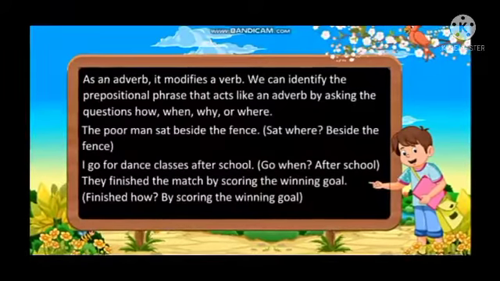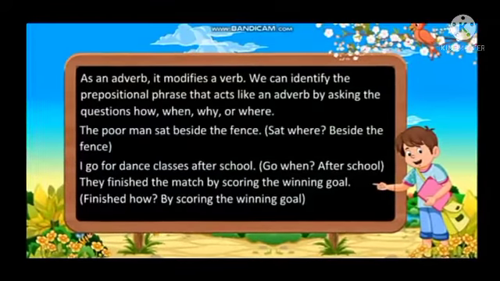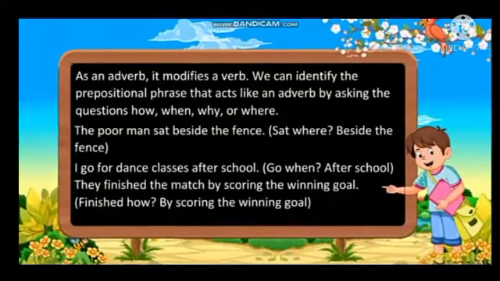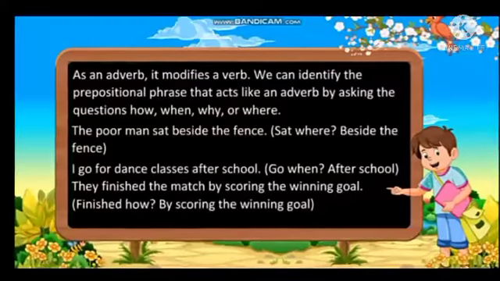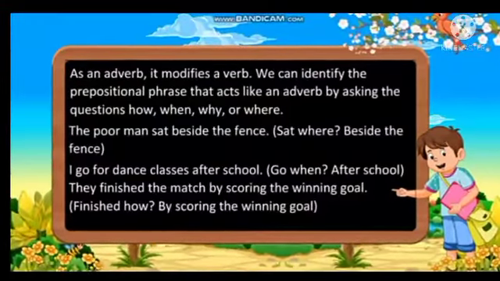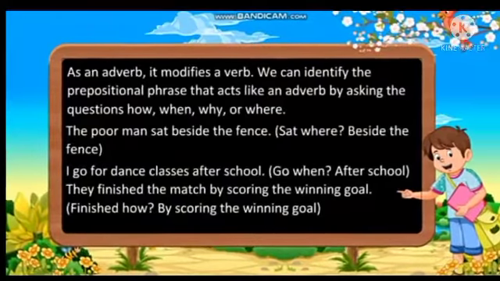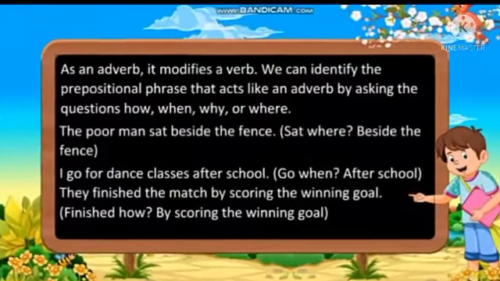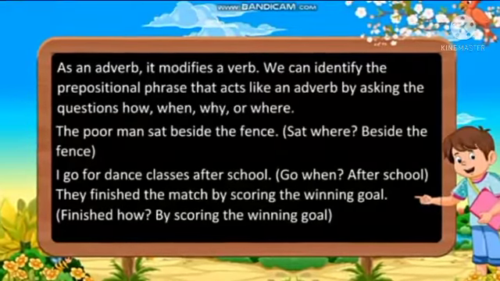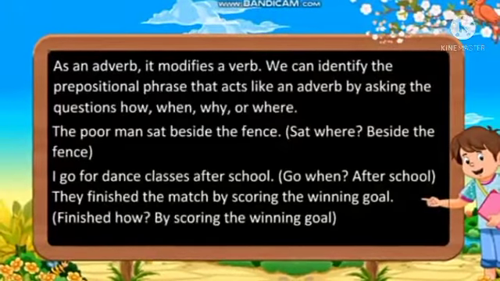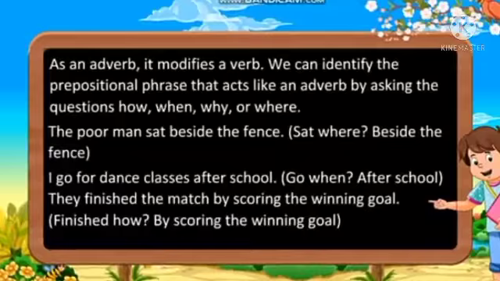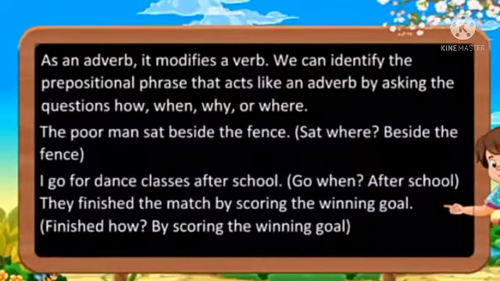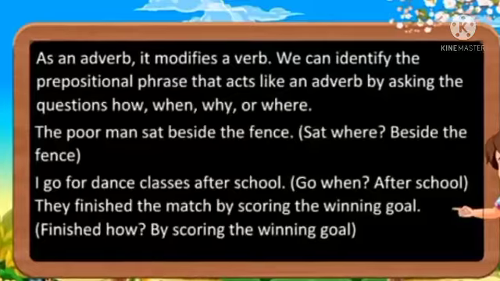So as an adverb, it modifies a verb. We can identify the prepositional phrase that acts like an adverb by asking the questions how, when, why or where. See the example, the poor man sat beside the fence. Sat where? Beside the fence. Next, I go for dance classes after school. Go when? After school. They finished the match by scoring the winning goal. Finished how? By scoring the winning goal.